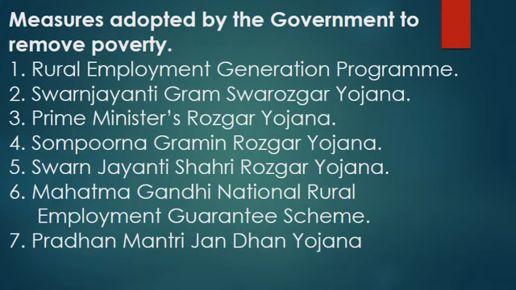Now, let us discuss some of the measures adopted by the government to remove poverty, one by one. The first program is the Rural Employment Generation Program. Actually, it is a self-employment program. This program aims at creating self-employment opportunities in rural areas and small towns. It was implemented by the Khadi and Village Industry Commission, and under this program one can get financial assistance in the form of a bank loan to set up an enterprise that generates employment.